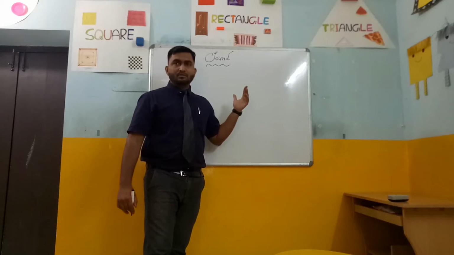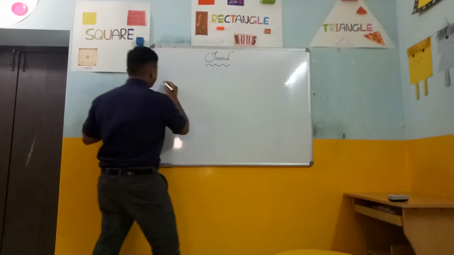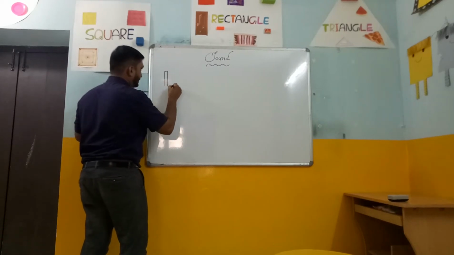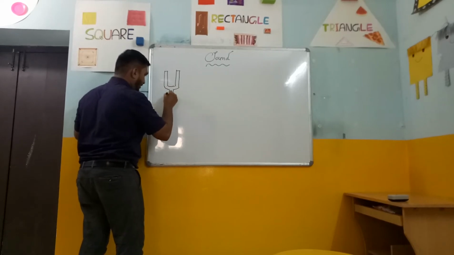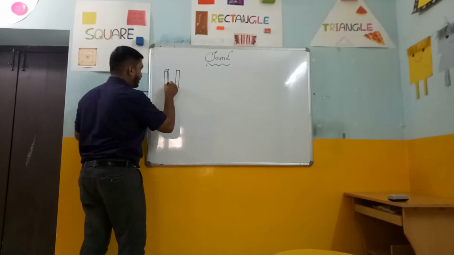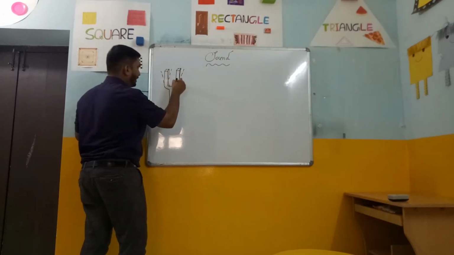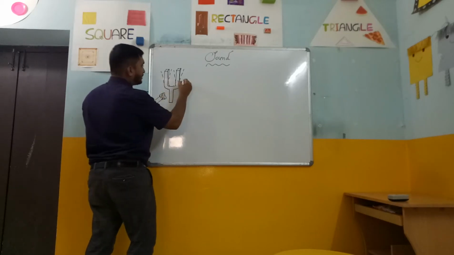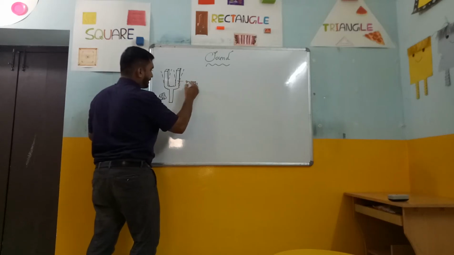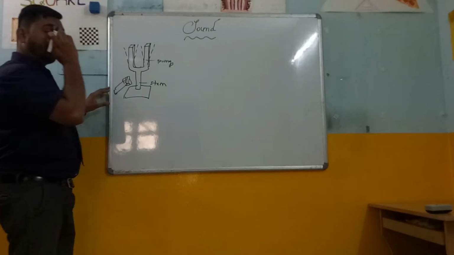The first example I would like to take here is the tuning fork. You will see a tuning fork just like this, which is used in the laboratory. It has a certain frequency, because of which it will vibrate. If we take a rubber hammer and hit it on the prongs, this is called the prongs, and this is the stem of the tuning fork.